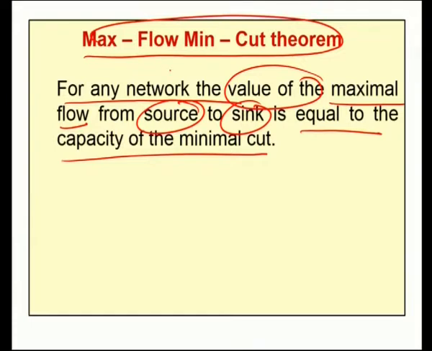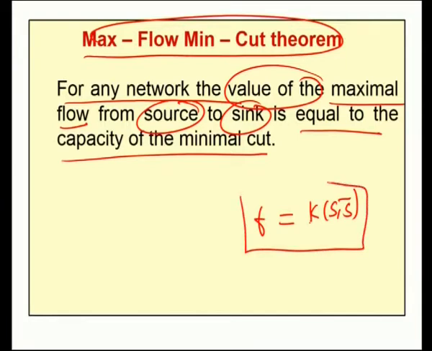So, the Max-flow Min-cut theorem says that the maximal flow from source to sink, which we denoted by F, should be equal to the capacity of the minimal cut. Suppose our SS bar is a minimal cut and its capacity is K, then the theorem says that the maximal flow from source to sink is equal to the capacity of the minimal cut. So, with the help of these two results, for a given network diagram, we can easily find out the maximal flow.